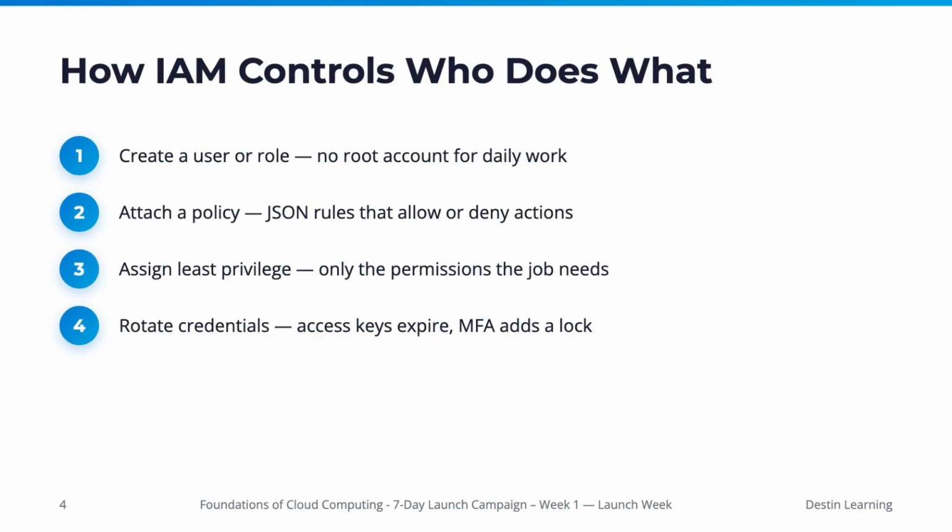Next, we'll examine how Identity and Access Management, or IAM, controls who does what within your AWS environment. The first best practice is to always create a dedicated user or role for daily work, never using your root account. Second, you attach a policy. These are JSON rules that explicitly allow or deny specific actions. Third, it's crucial to assign the principle of least privilege, meaning users or roles only get the exact permissions the job needs, nothing more. Finally, always rotate your credentials regularly, as access keys do expire, and enhance security by requiring multi-factor authentication, or MFA, to add an extra lock to your accounts.